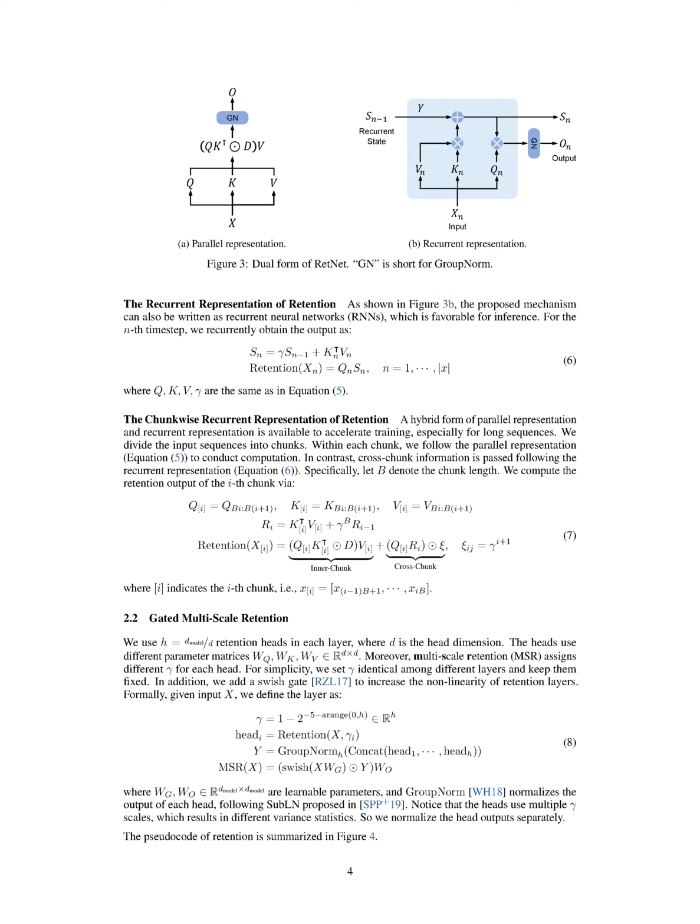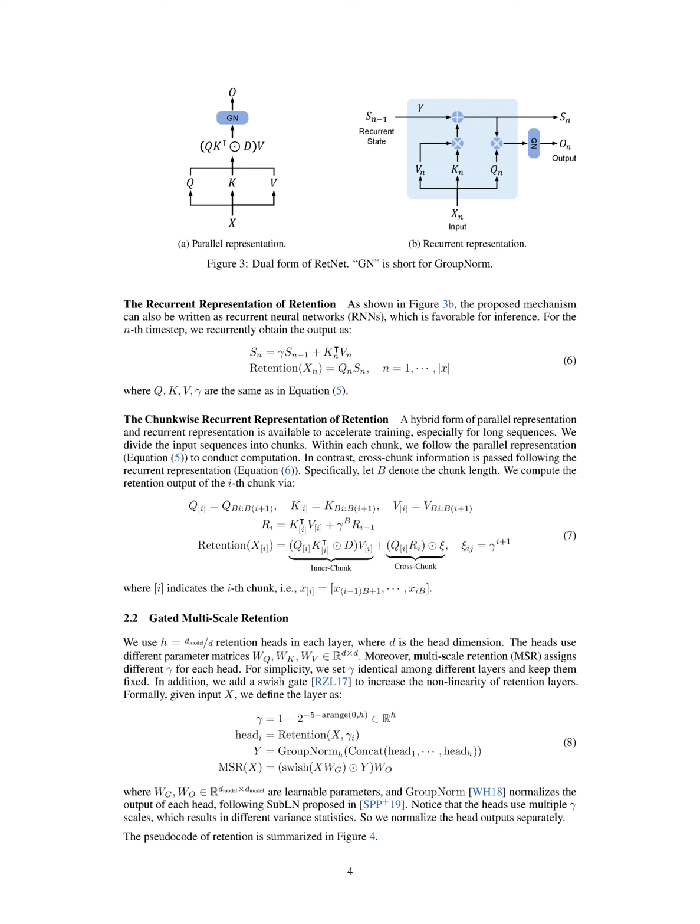The cross chunk term is also multiplied by a factor xi, which is equal to gamma^{i+1}. In this context, i refers to the ith chunk, so X_i is the sequence of X values from i×B+1 to (i+1)B. Section summary. The retention layer in the proposed mechanism is defined using parallel representation, which allows efficient training of models with GPUs. Additionally, the mechanism can also be expressed as recurrent neural networks, RNNs, which is beneficial for inference.